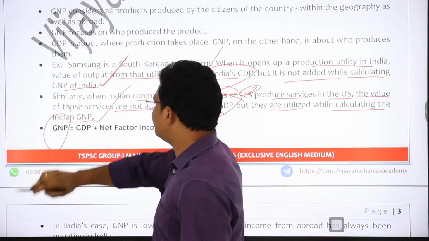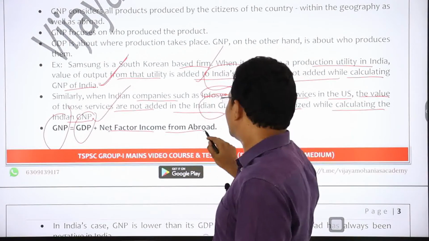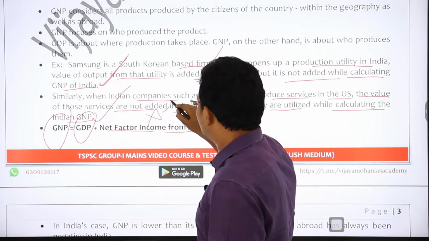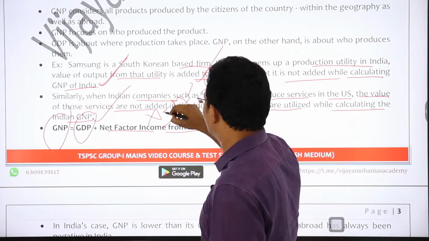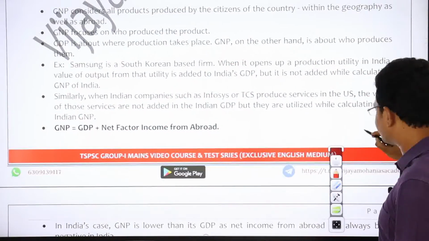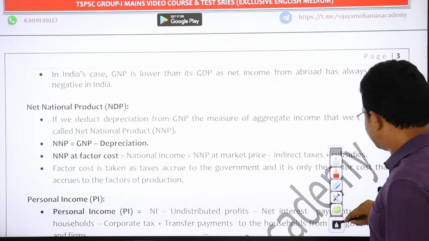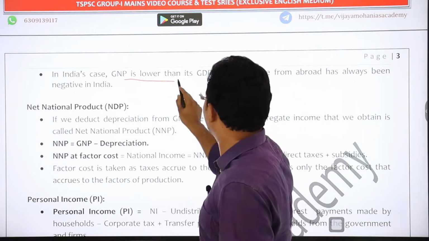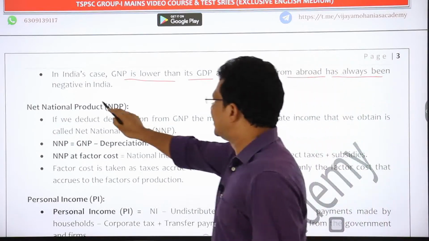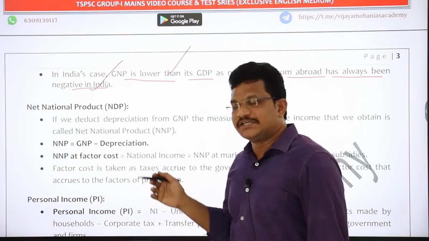Now if you see, GNP is equal to GDP plus net factor income from abroad. What is this net factor income from abroad? That is nothing but exports minus imports, or imports minus exports, right? And if you observe in India's case, GNP is lower than its GDP, as net income from abroad has always been negative in India. Because of this, GNP is lower than its GDP, right?